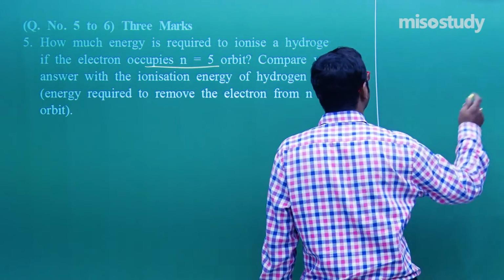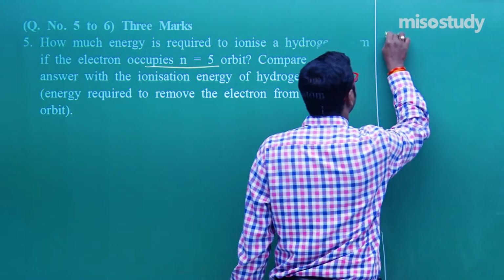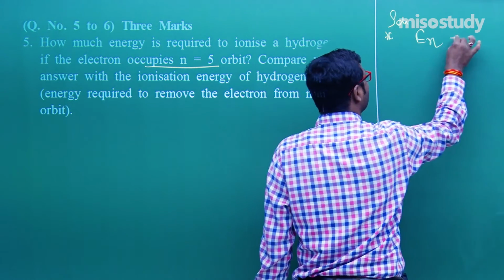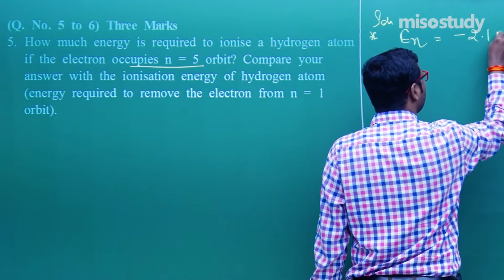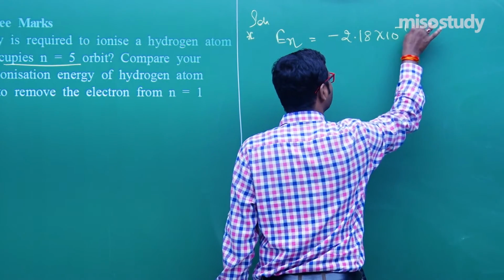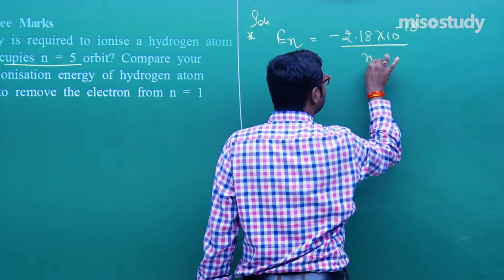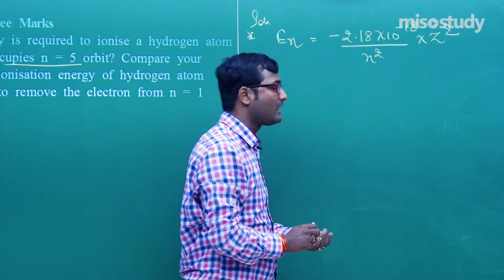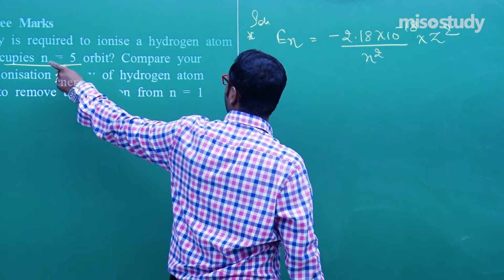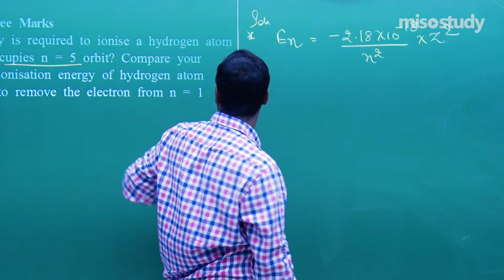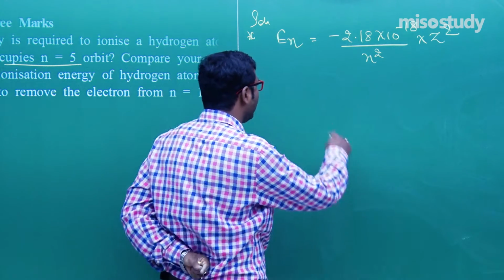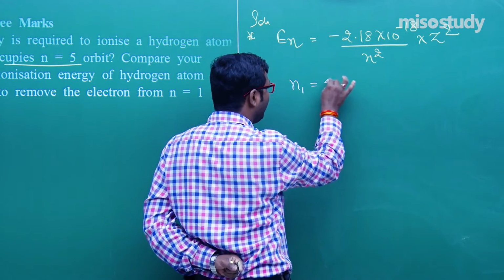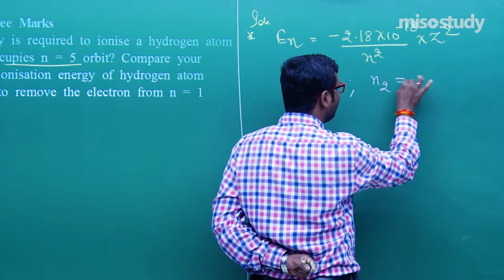Ionization energy, as we know, En is equal to minus 2.18 into 10 to the power minus 18 upon n square into z square. Now you have to remove the electron from the hydrogen atom at n is equal to 5, that is, take the electron from n1 is equal to 5 to n2 is equal to infinity.